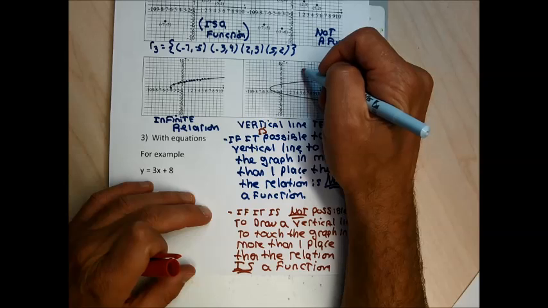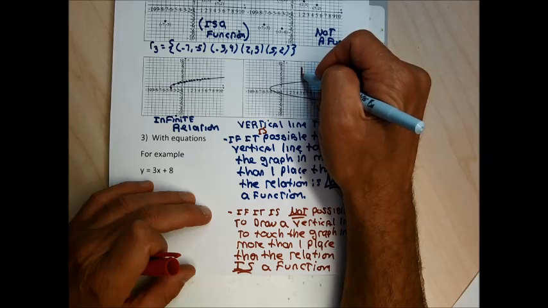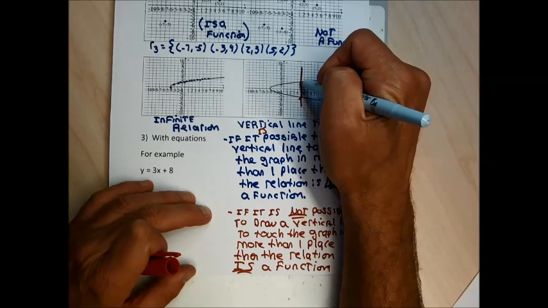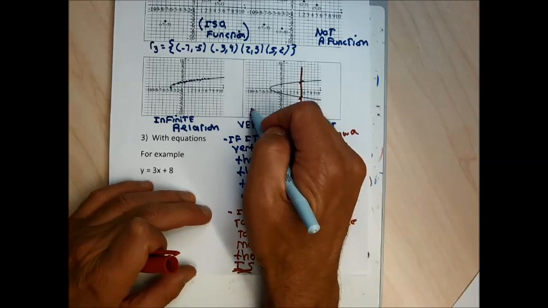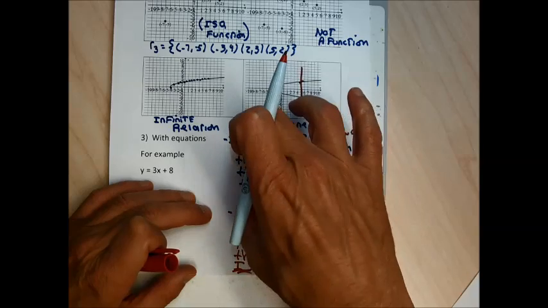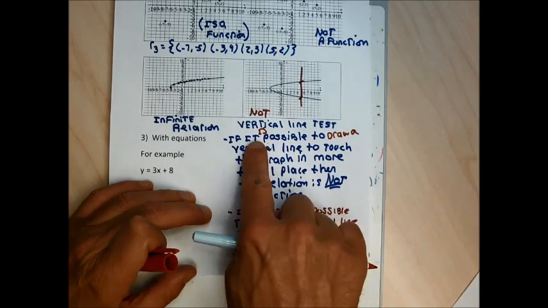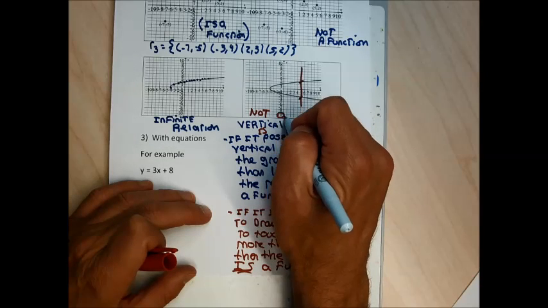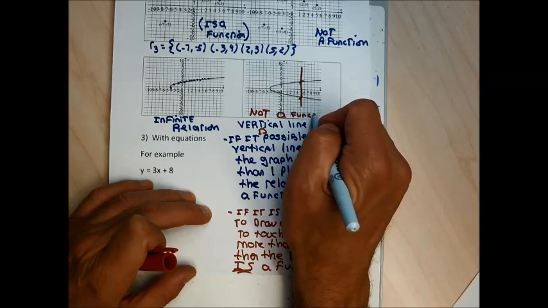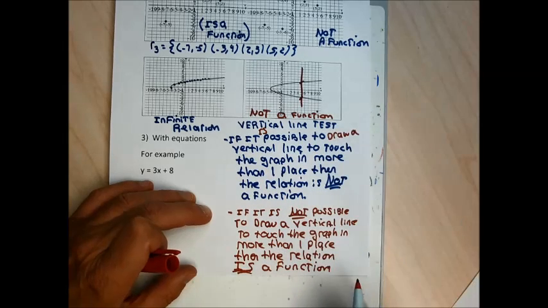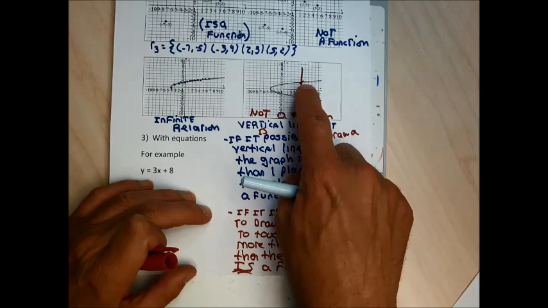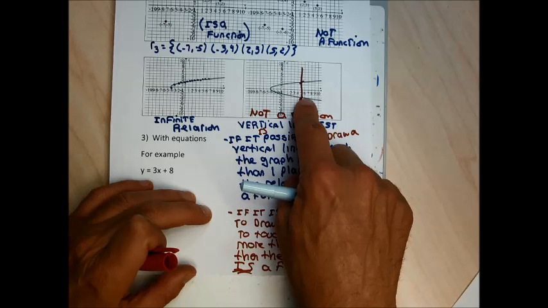Very specifically, I can draw a vertical line that's going to touch the graph in more than one place. So this relation, relation 6, is not a function, because it fails the vertical line test, meaning it's possible to draw a vertical line to touch the graph in more than one place. The reason it's not a function is because every place where the line touches the graph produces a point on the graph.